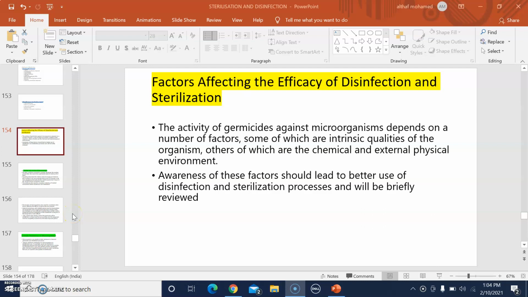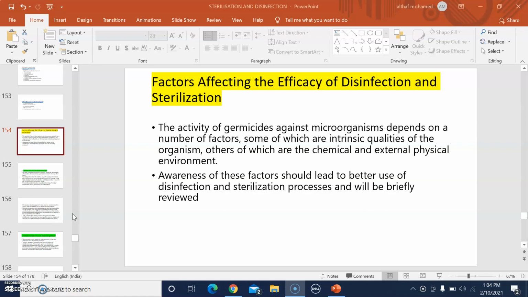Good afternoon all. Today we are going to discuss the factors affecting the efficacy of disinfection and sterilization, which are applicable to both disinfection and sterilization. The activity of these germicides against microorganisms mainly depends upon a number of factors.